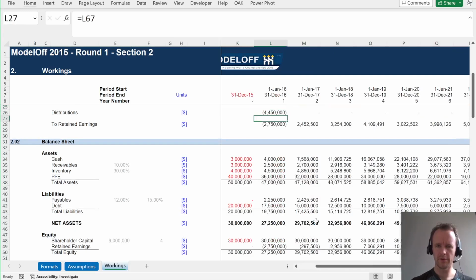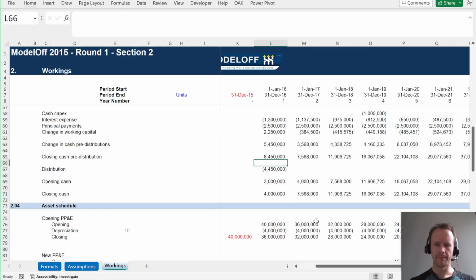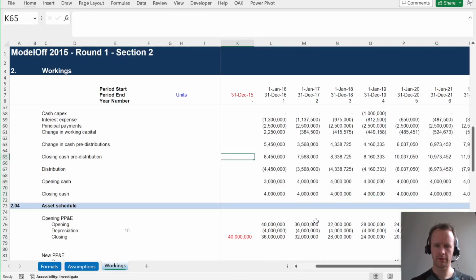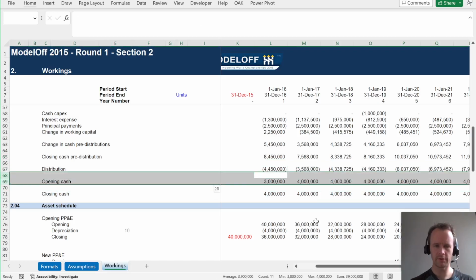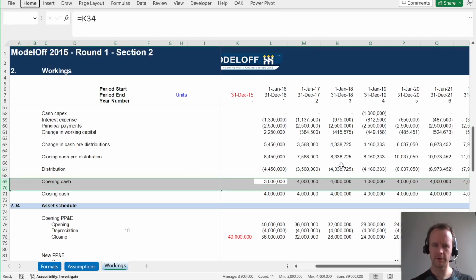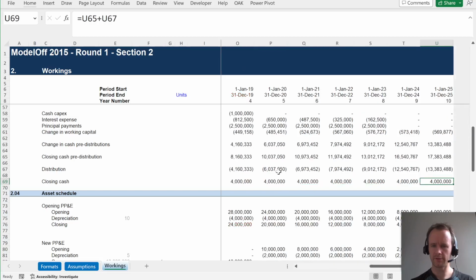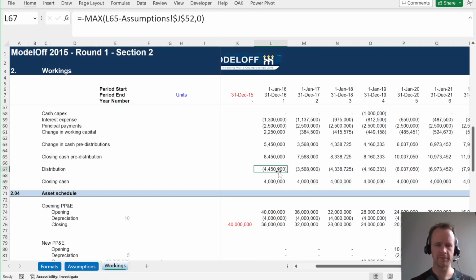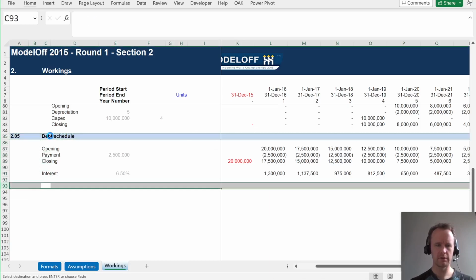So now I'm done with up here, so I can do all the rest down here. I just need to copy across. So copy all that across, and then we just need to do a little sense check to make sure that it is working. So this opening cash I can get rid of. Where's my Alt-ED? There we go. Okay, so we've got closing cash of 4 million every year. Okay, so we're making lots of money. Hooray. And that's it.